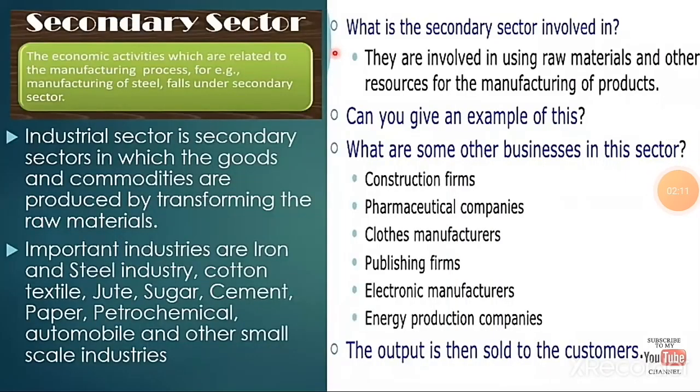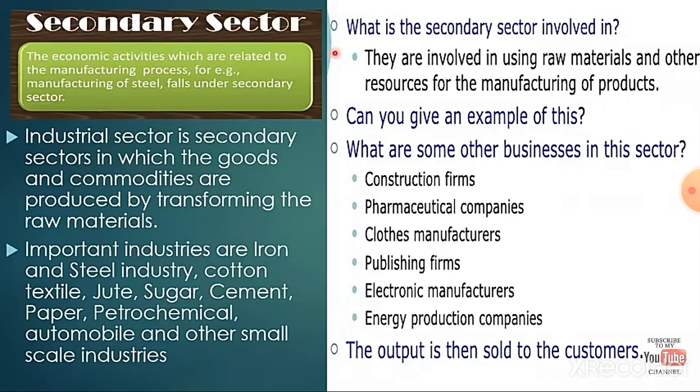Next is secondary sector. The economic activities which are related to the manufacturing process. For example, manufacturing of steel falls under secondary sector. So the product produced from the raw materials, that process is called secondary sector.